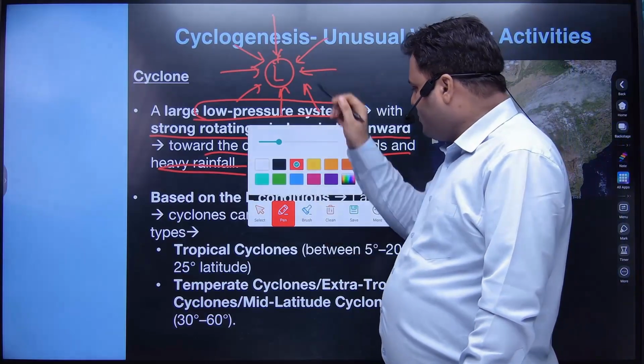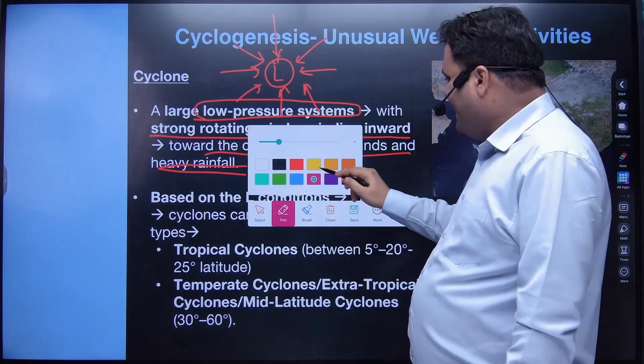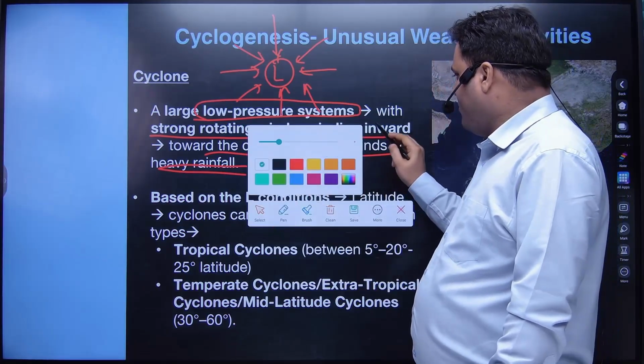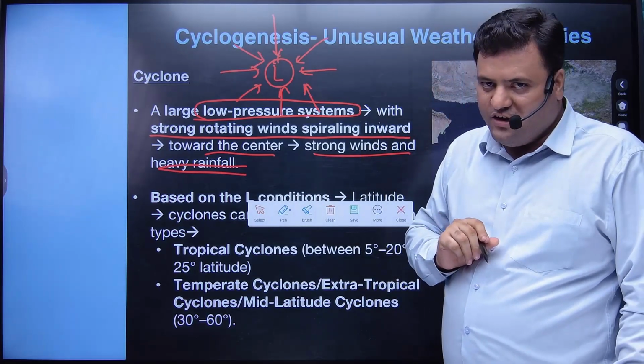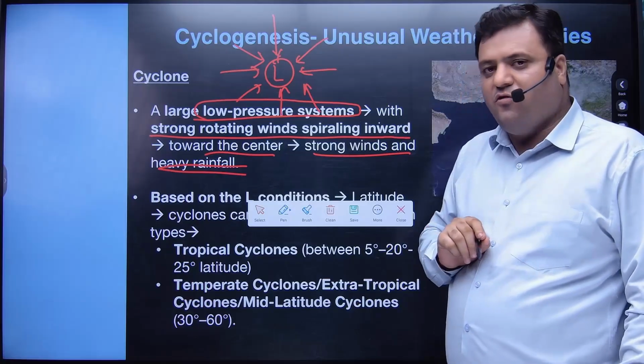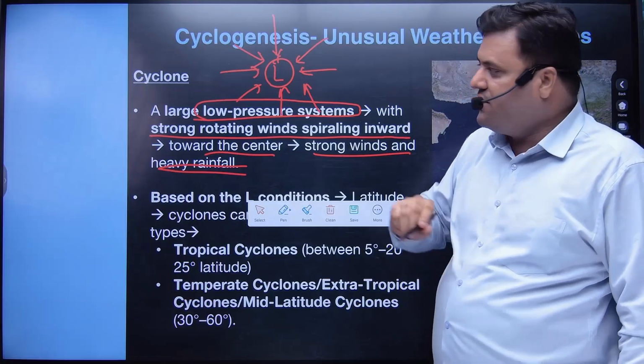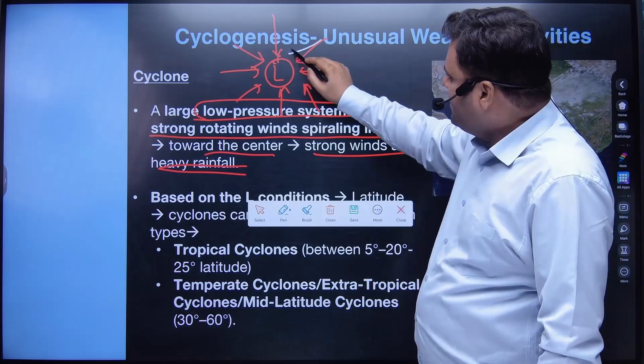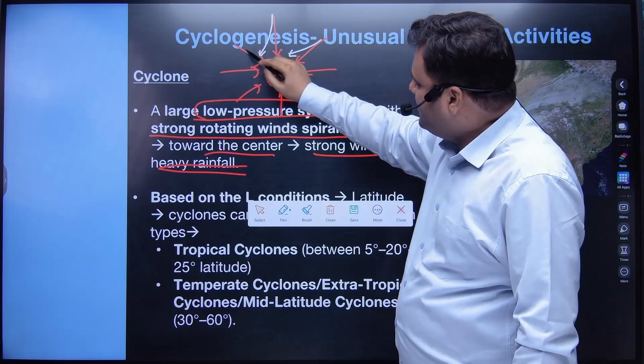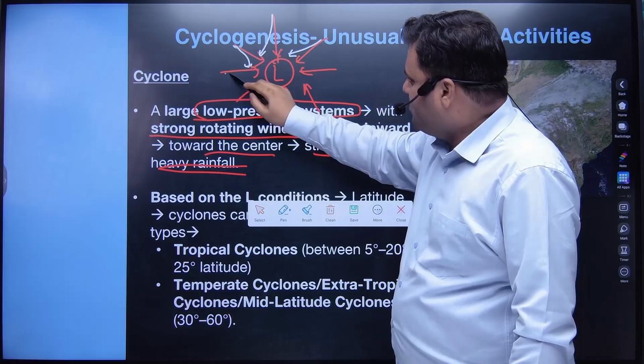And yes, this is what is supposed to be the normal gradient when it comes to the wind, but I hope you know that with respect to the winds there will be a deflection, and if you are in the northern hemisphere there will be a rightward deflection. So this is the normal path. Usually we have these conditions when it comes to the cyclone.